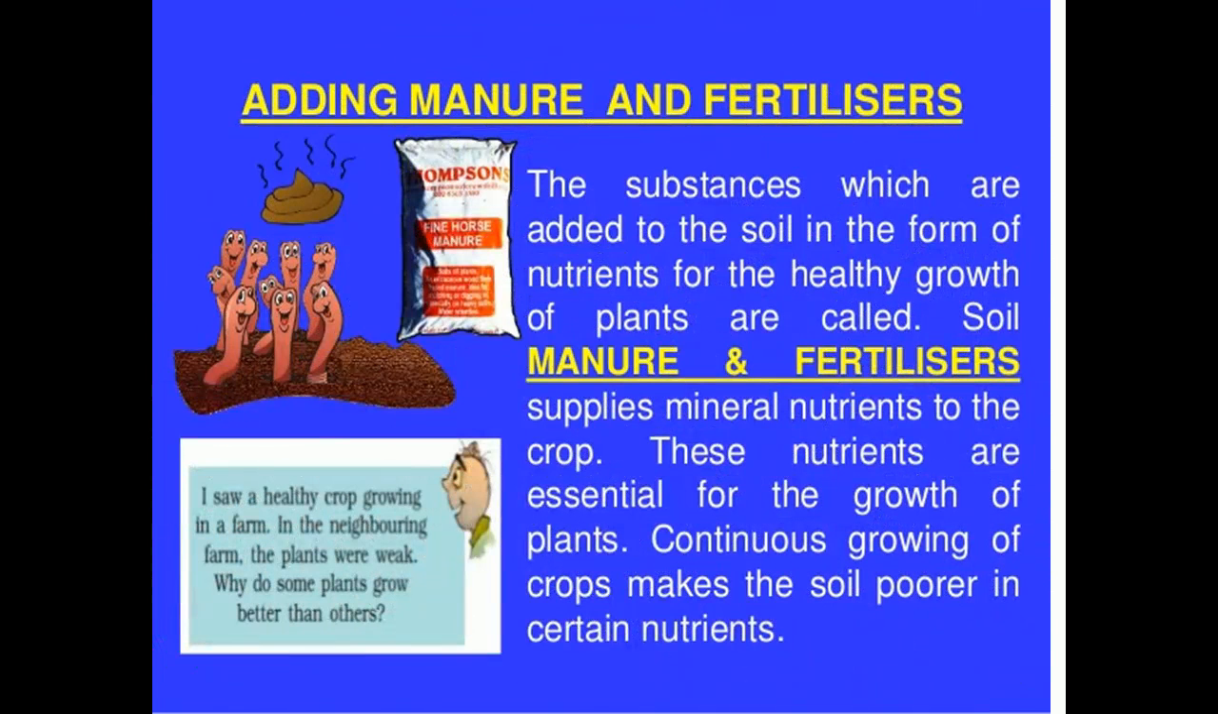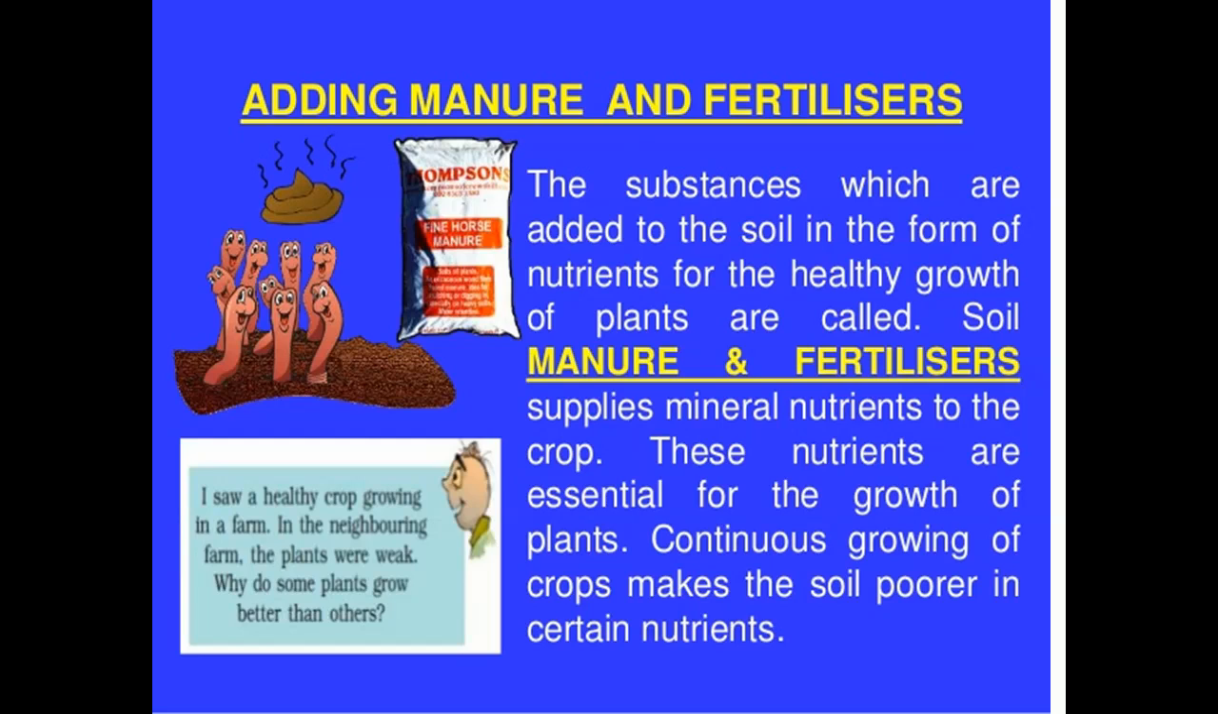So, adding manure and fertilizers. What is meant by manure and fertilizer? They are the substances which are added to the soil in the form of nutrients. Why do we want to add manure and fertilizer? For the healthy growth of plants. These mineral nutrients supplied to the soil are essential for the growth of plants.